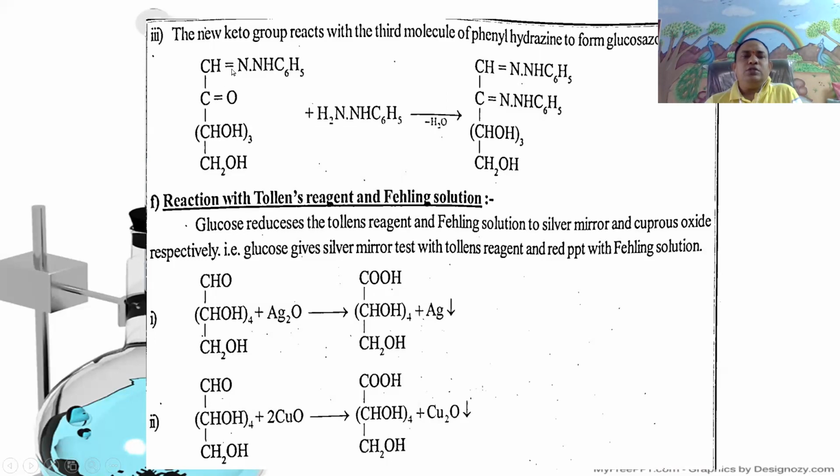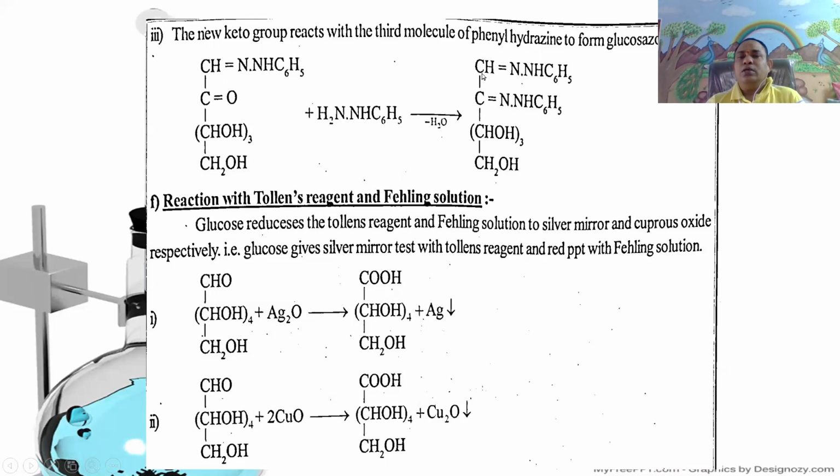That is CH=N-NH-C6H5, C=O, CHOH taken 3, CH2OH. When it reacts with the third molecule of phenylhydrazine, that is C6H5NH2, with the removal of water, then it gives the yellow crystalline solid, the osazone of glucose.